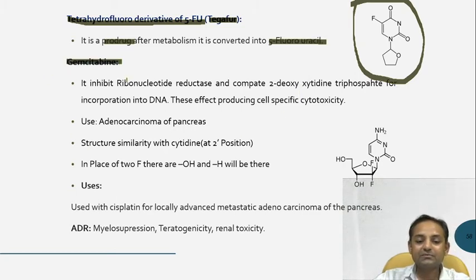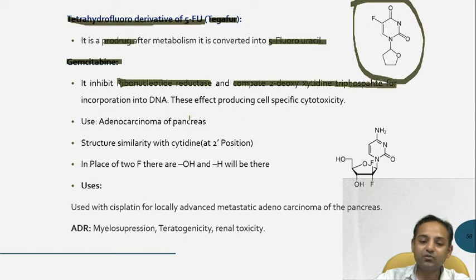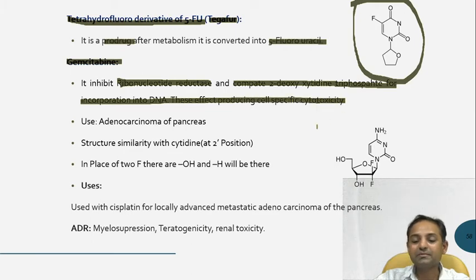Next is gemcitabine. It inhibits the ribonucleotide reductase enzyme, that you have to remember. Gemcitabine inhibits the ribonucleotide reductase enzyme, and also competes with 2-deoxycytidine triphosphate for incorporation into the DNA, and this effect produces cell-specific cytotoxicity. Basically gemcitabine is used in adenocarcinoma of the pancreas. It has a structural similarity with cytidine at 2 positions.